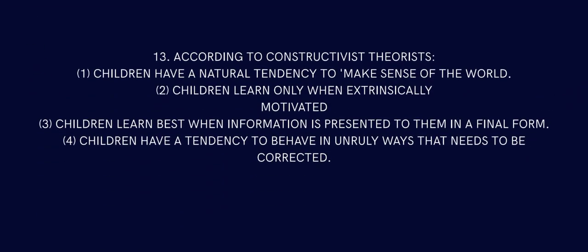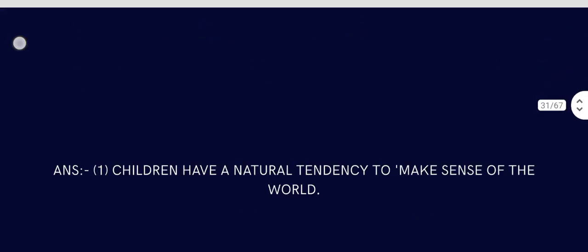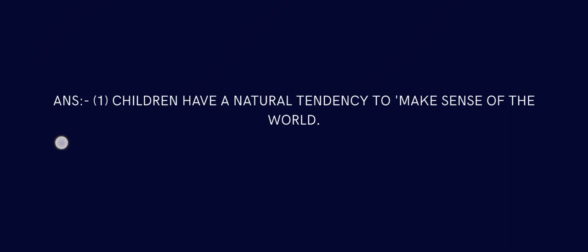Question number 13. According to constructivist theory, children have a natural tendency to make sense of the world. That is correct. Children learn only when extrinsically motivated. That is not true. Children learn best when information is presented to them in final form. Not really. Children have a tendency to behave in unruly ways that need to be corrected. So children have a natural tendency to make sense of the world. That is the correct answer, because yes, the rest are not really true.